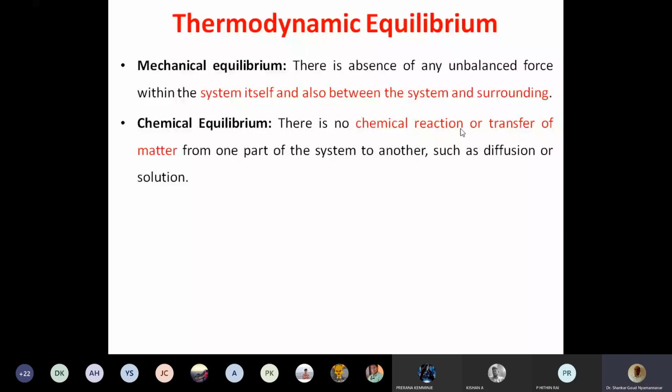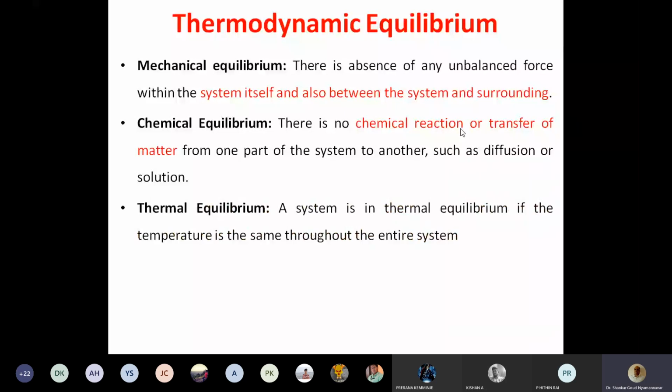Okay. Next, thermal equilibrium. A system is said to be in thermal equilibrium if the temperature is same throughout the entire system. If temperature within system or between system is same, between system and surrounding is same, then it is in thermal equilibrium. Right? There should not be temperature difference between system and surrounding as well as within the system. There should not be any temperature difference.